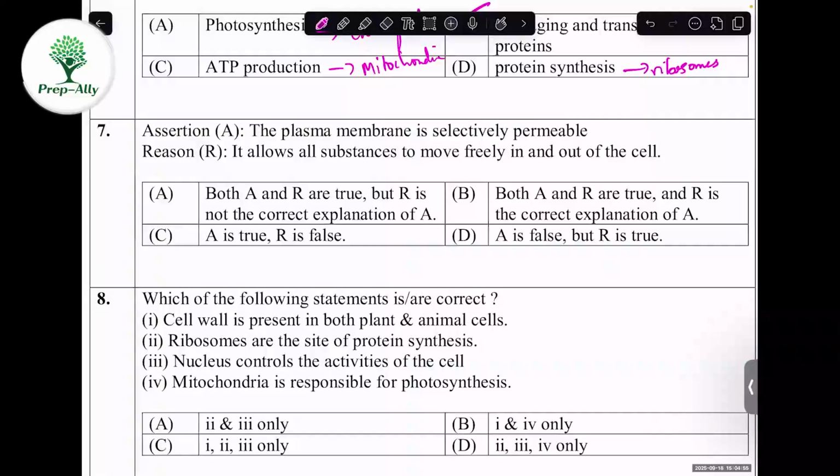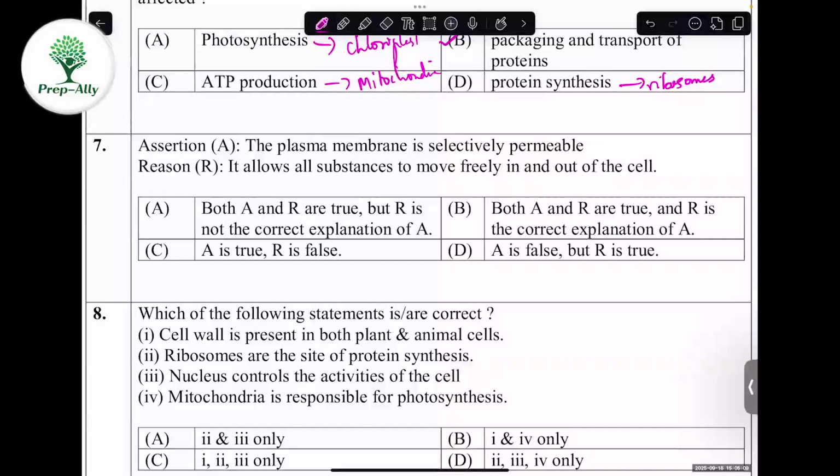It won't allow everything, right? Because they are selectively permeable or semi-permeable. So the assertion is true, but the reason, that it allows all substances to move freely, is not correct. So the option will be C. Assertion is true, reason is false.